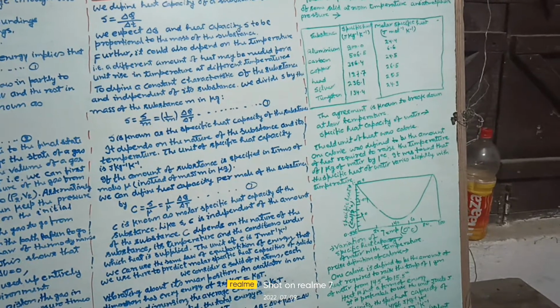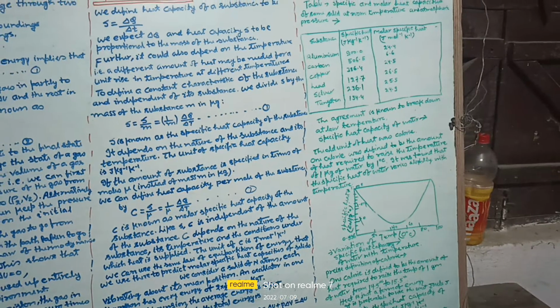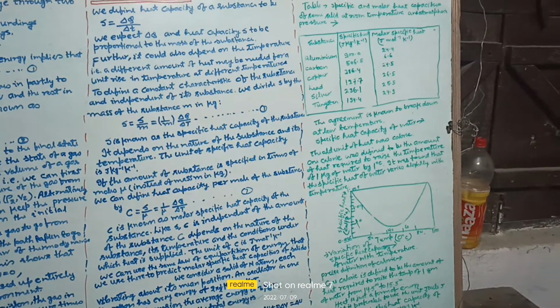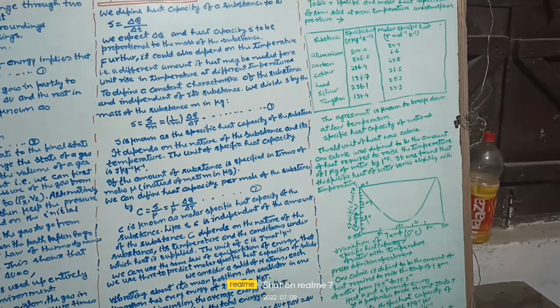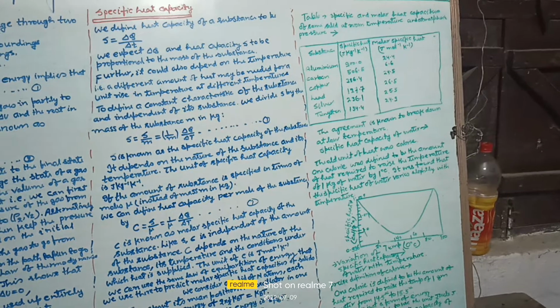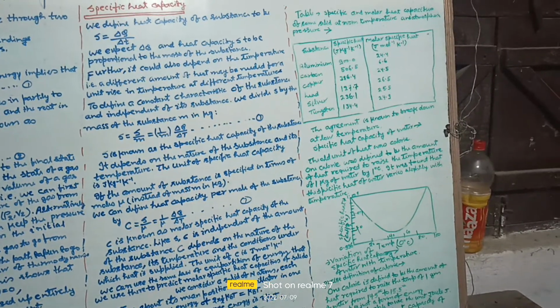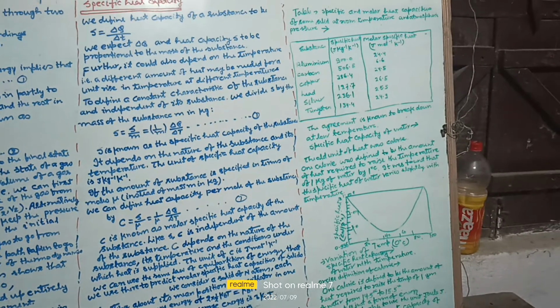In the figure below, the graph between specific heat and temperature is shown. Variation of specific heat capacity of water with temperature is shown in the figure.